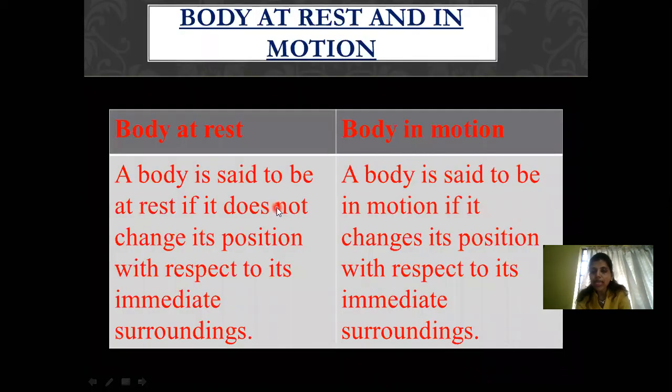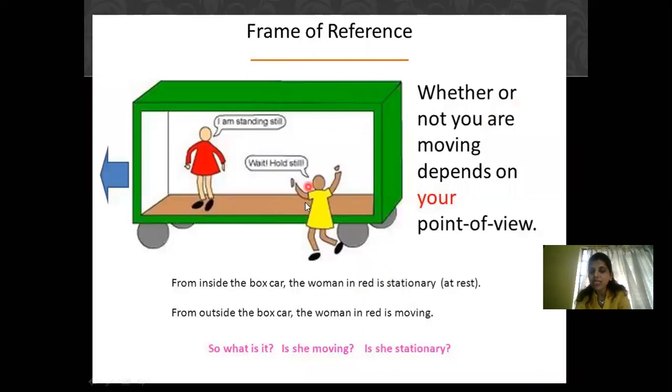Now imagine that the lady who is in yellow is outside this box car. If she goes inside the box car and the box car is moving, then with respect to the observer, now in physics whenever you are saying that the body is at rest or body is in motion, you are always going to talk with respect to the observer.